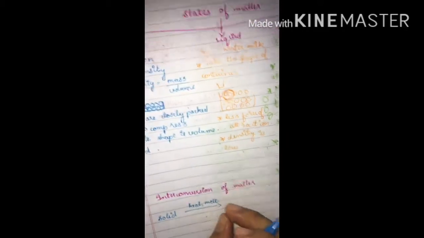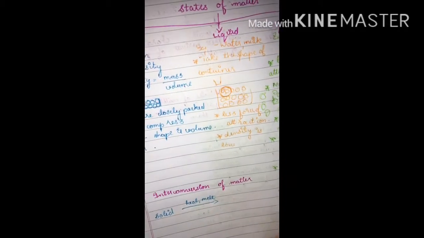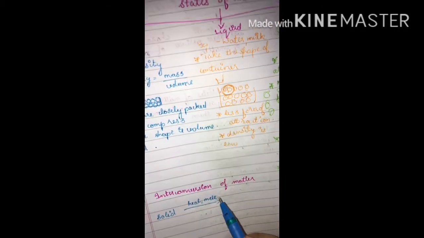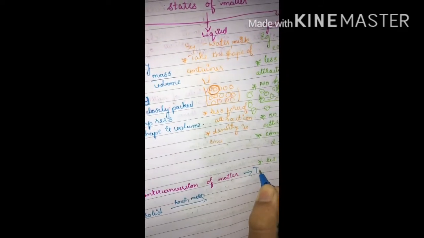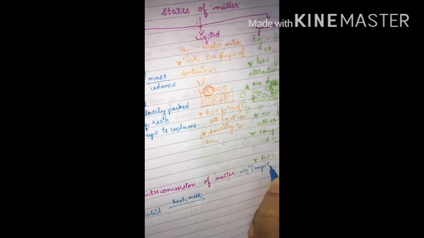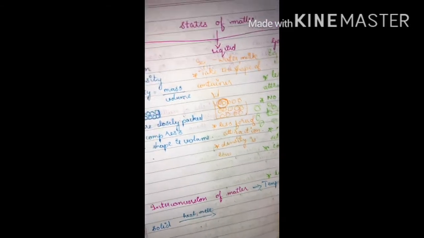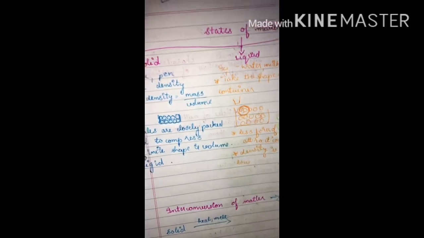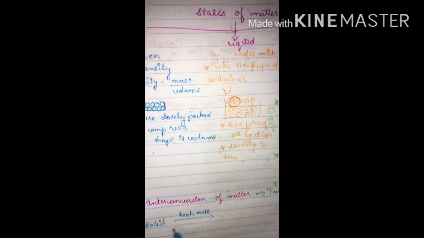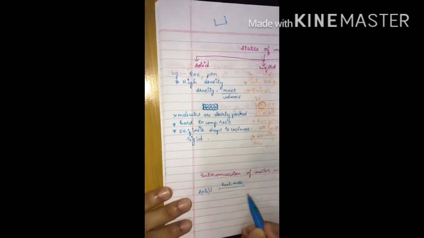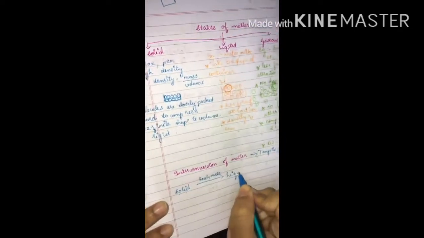Temperature as well as pressure play a very important, vital role in the interconversion of matter. By increasing the temperature, this solid can be converted by the process of melting into liquid.